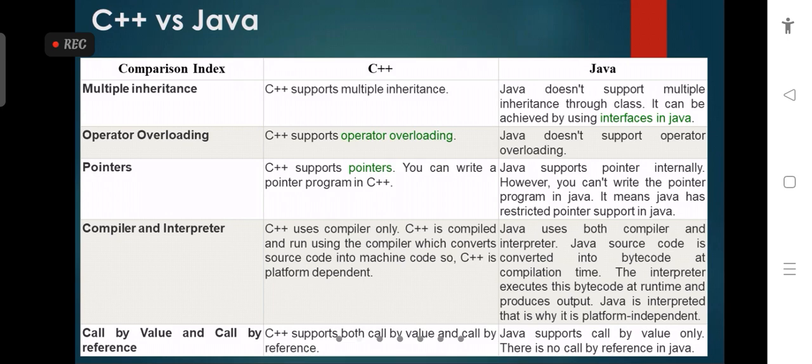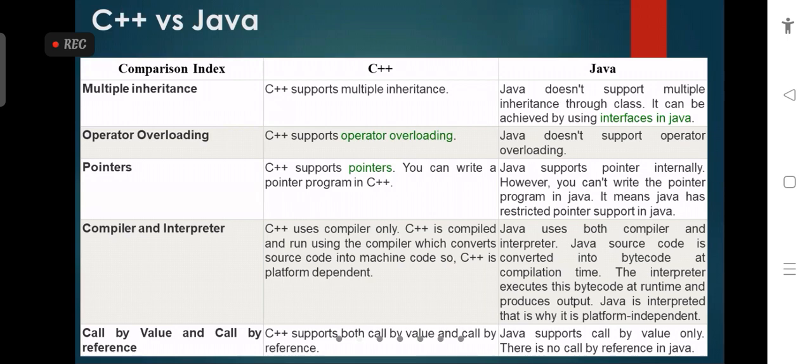Here Java source code is converted into bytecode. First, Java source code is converted into bytecode at compilation time, and after that, at interpreter time, it executes the bytecode at runtime and produces the output, which is machine code. So here Java is interpreted. That's why it is platform independent.